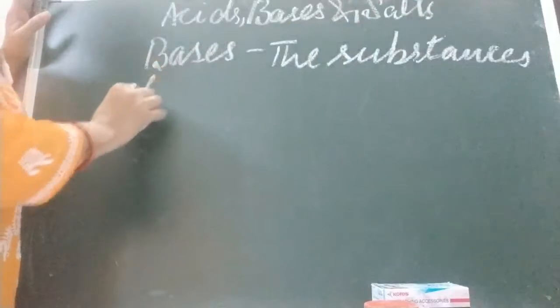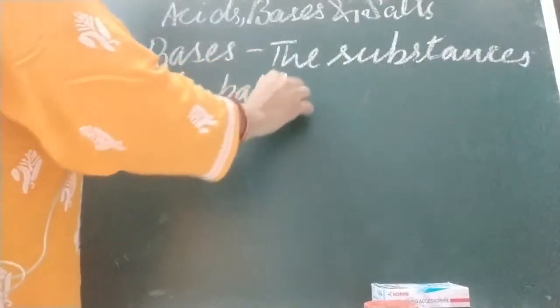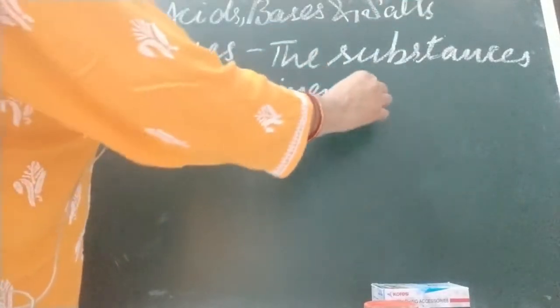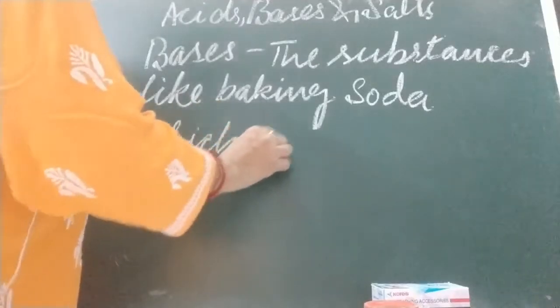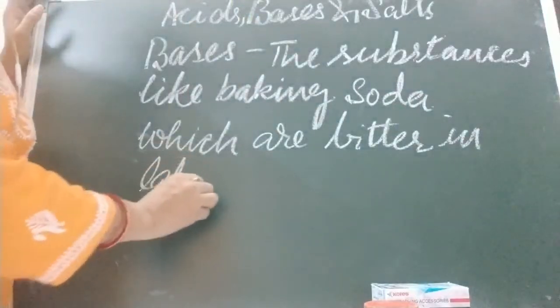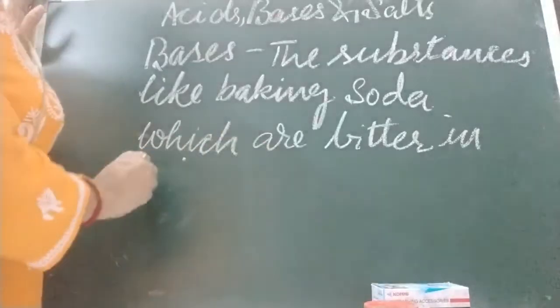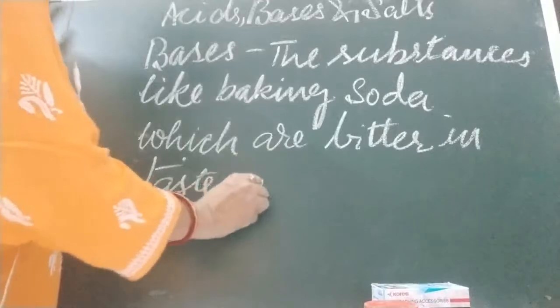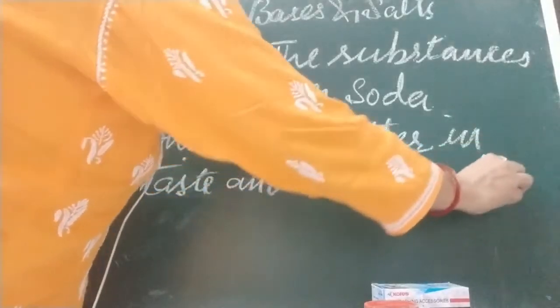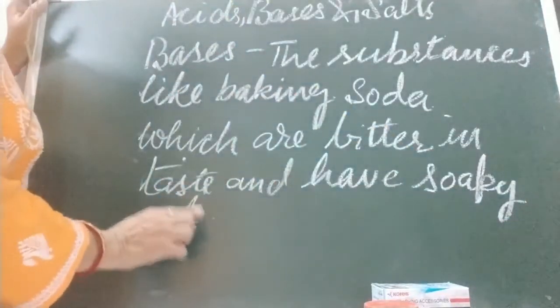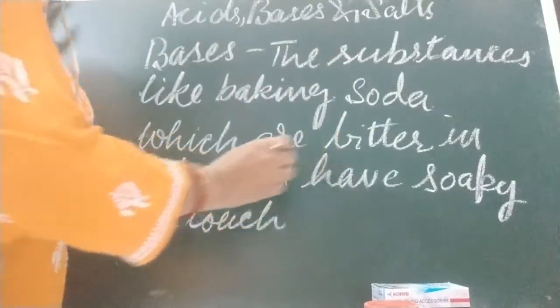The substances like baking soda, which are bitter in taste and have a soapy touch, are known as bases. Clear?